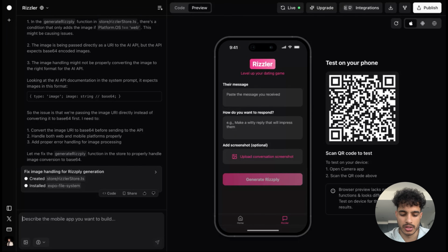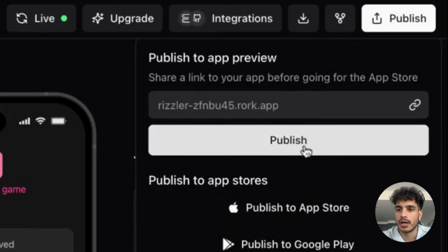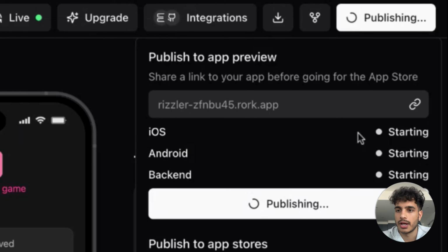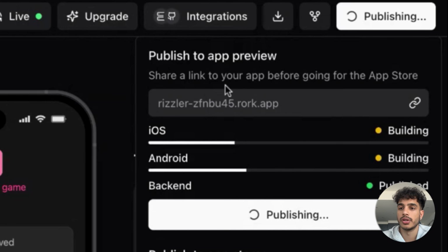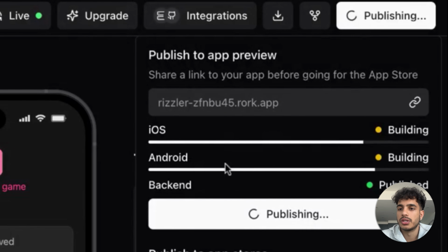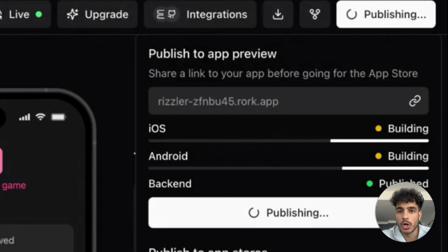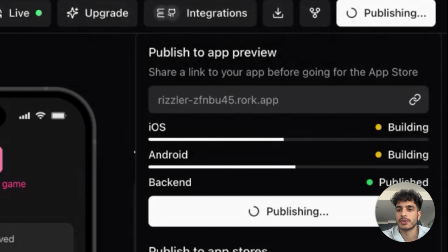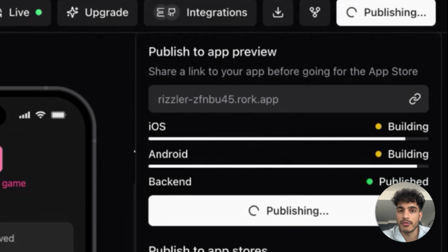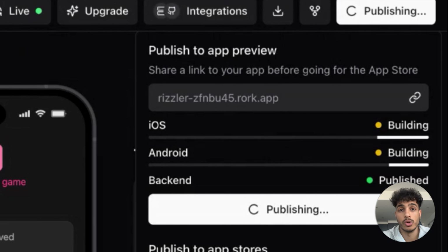And see if we can get this to be public. So to deploy this, we'll click publish, and Rourke makes it extremely easy to do. So we can click publish right here and then copy this link. And you see where it says share a link to your app before going for the App Store. So we can literally share this with your beta users, your community, people you know. They can go ahead, test out your app, see if it's good. If you get good feedback, you can go ahead and publish to the App Store. If you get bad feedback, go ahead and make your changes. But now you can just deploy it to the App Store and your app will be live.